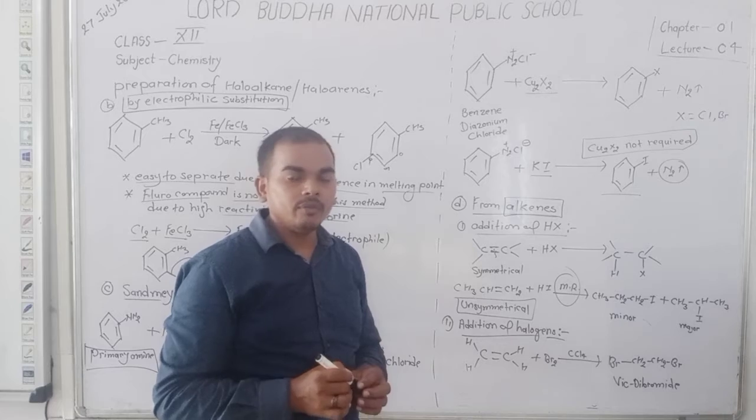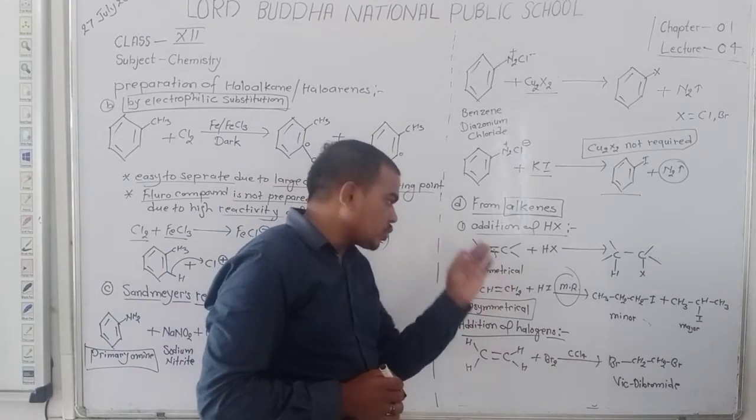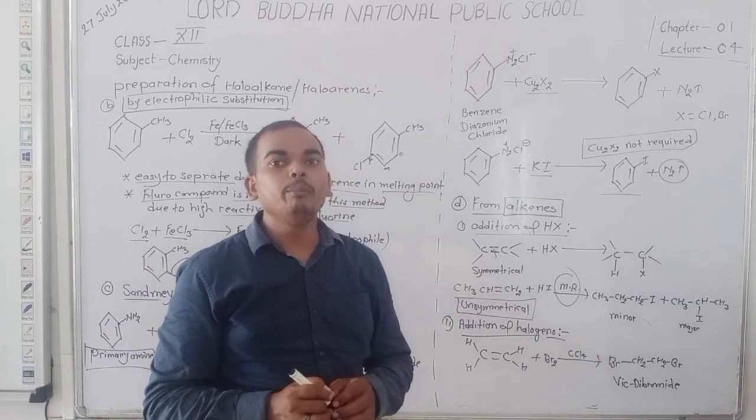According to Markovnikov, the halide always joins the carbon which has the minimum number of hydrogens.